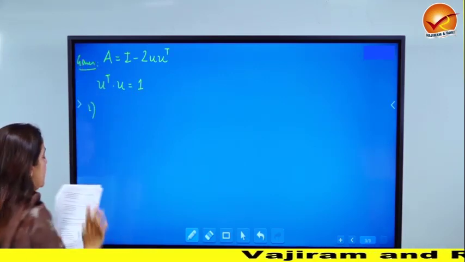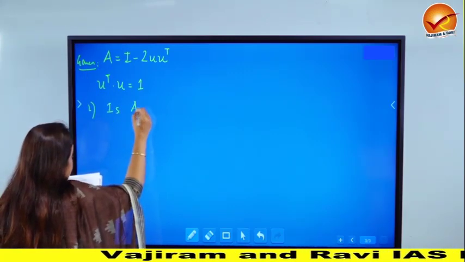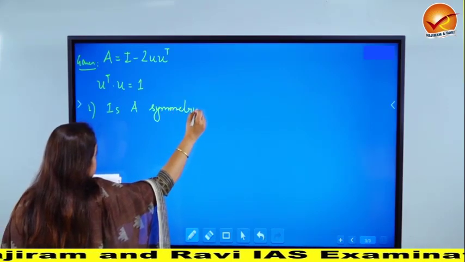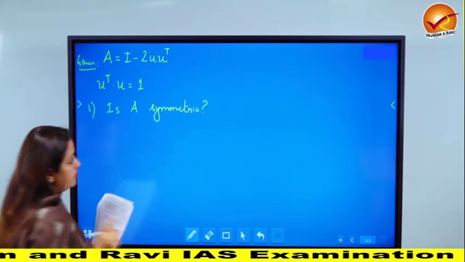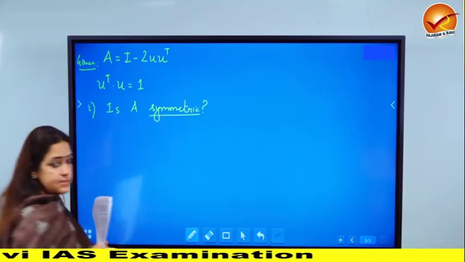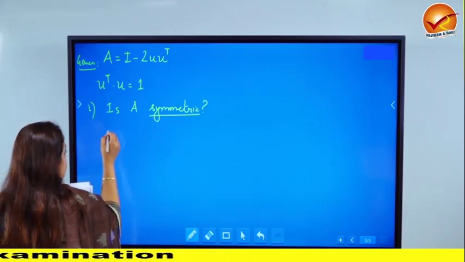First part, there are 4 parts to it. First part says, is A symmetric? Like I mentioned in the beginning of the video, it's important to know what the different types of matrices are. Otherwise, you don't know what you have to show. It's very crucial for you to understand what a symmetric matrix is.